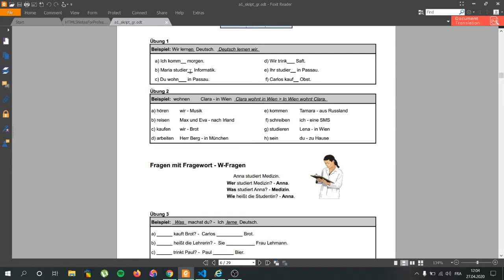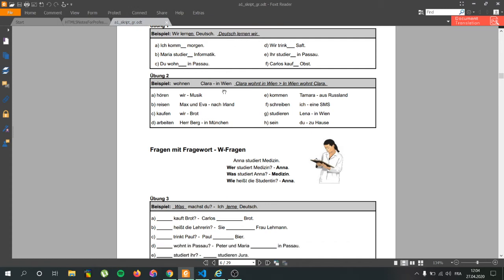Maria, was studiert? Informatik. Du wohnst in Passau, and so on. Of course, you can make this form of it in your textbook, but not here. I can't do it.